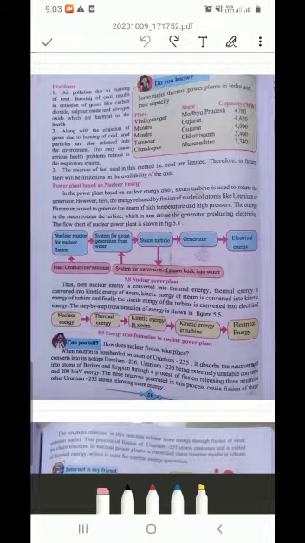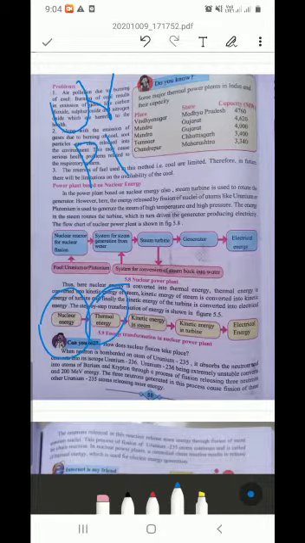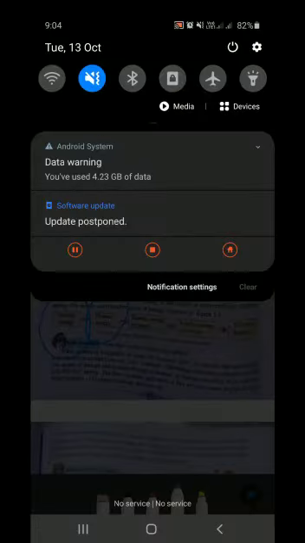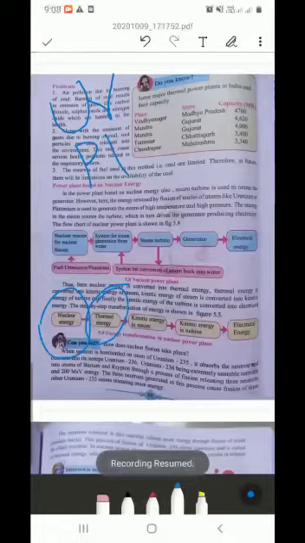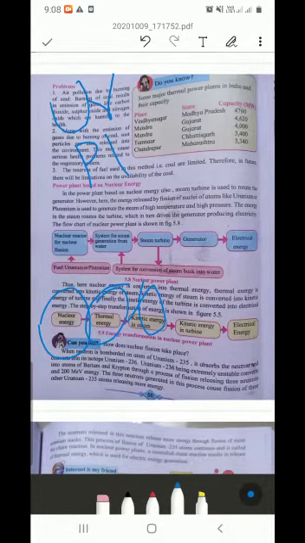The step-by-step transformation of energy is shown in figure 5.5. See, first is nuclear energy. Nuclear energy is converted into thermal energy by this uranium and plutonium. Okay, this thermal energy is converted into kinetic energy in steam.